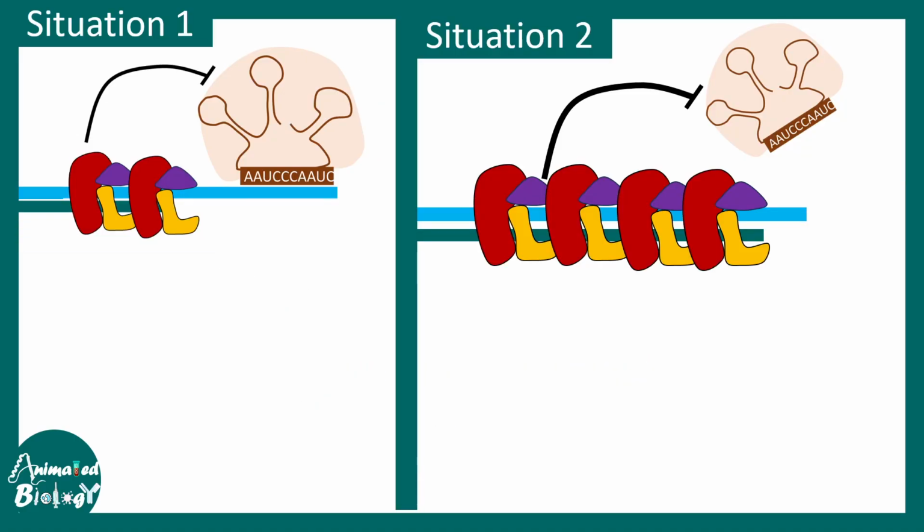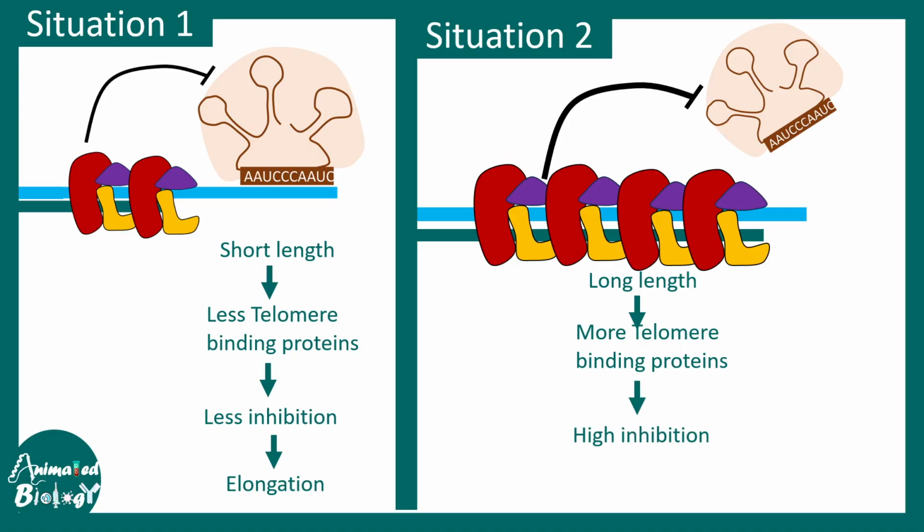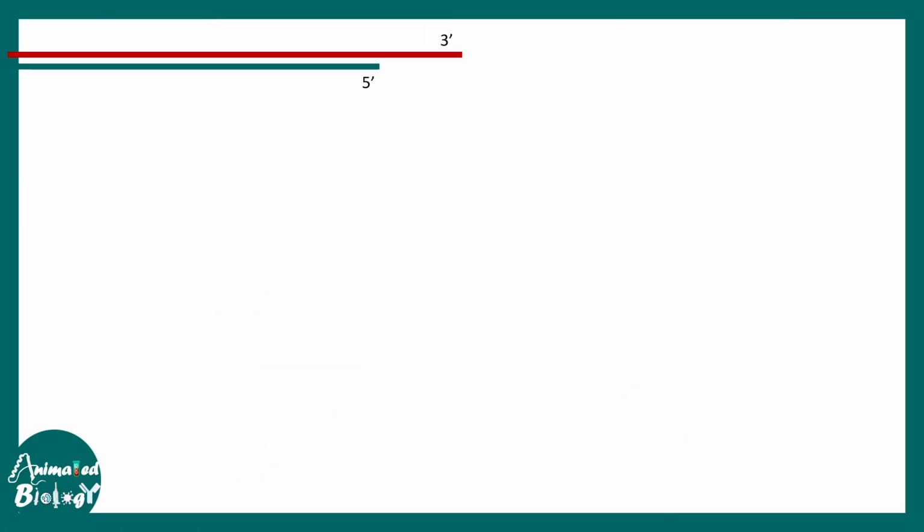If the telomere length is small, then a lesser amount of proteins would be found in the bound condition. So obviously the inhibition would be less. That is how there would be more elongation. But if the length is long, there are too many of these telomere binding proteins posing a very strong inhibition on the telomerase activity. That's how no further elongation would happen and the telomere elongation would stop at that point. This is how a stringent length of the telomere is maintained.